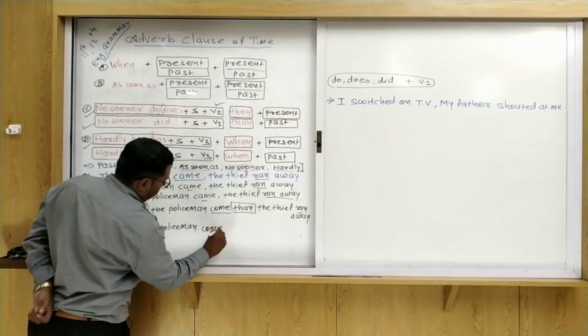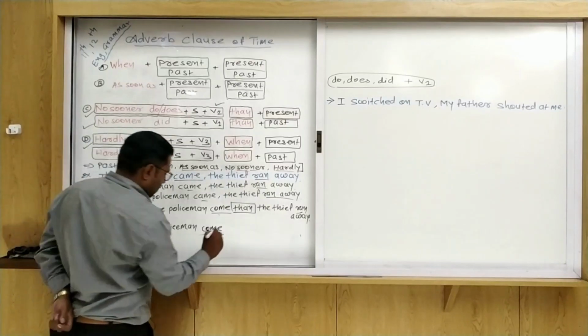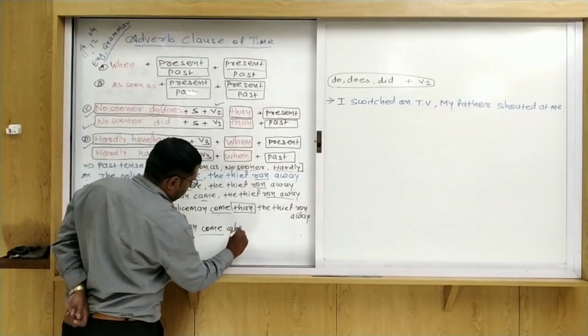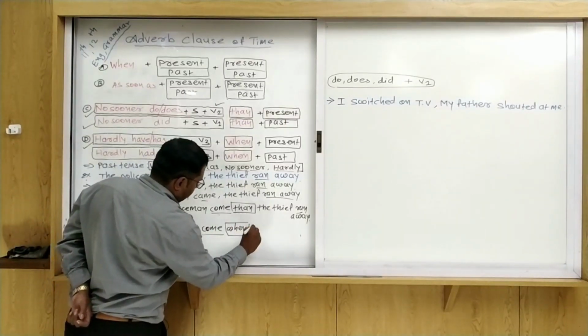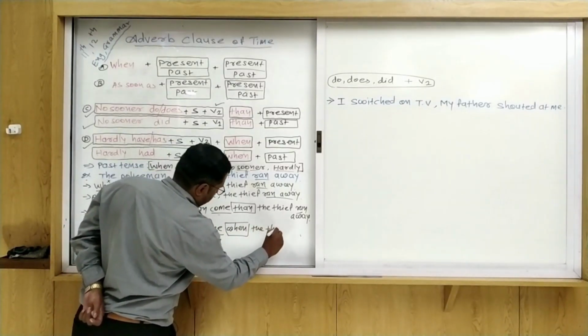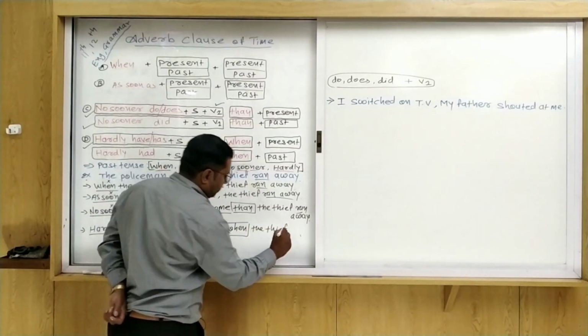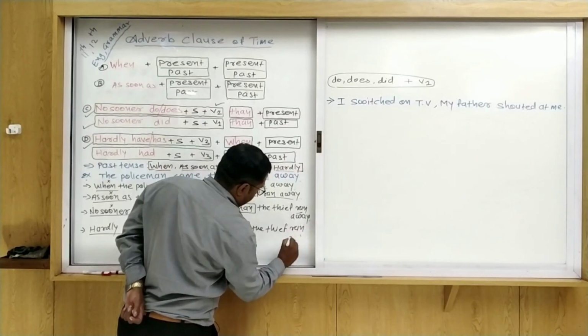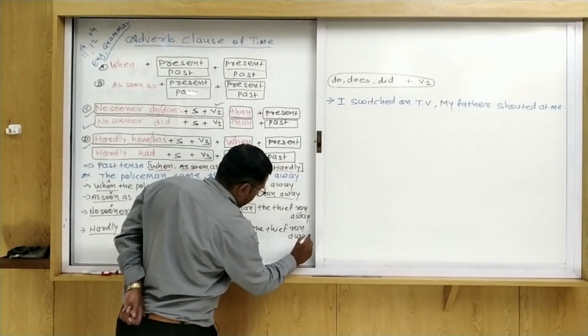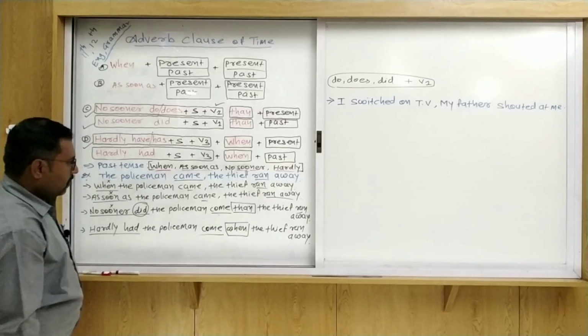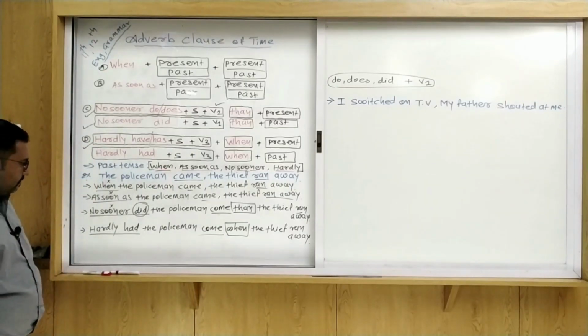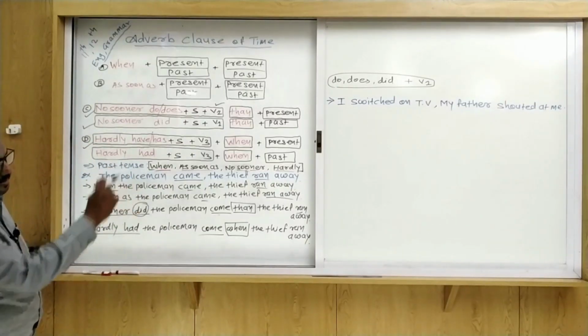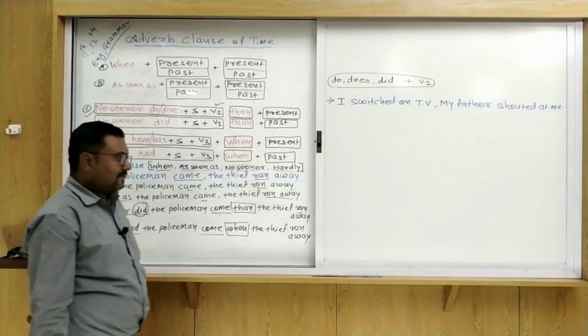So V3 of come is come. As a conjunction, when the thief ran away. Did you get my point? If you understand, then we see another example.